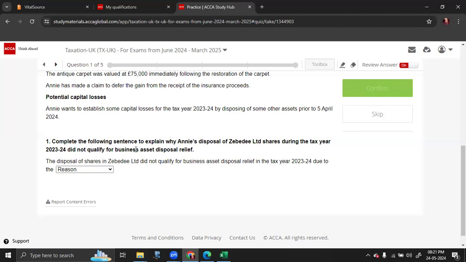Now, if it is a case of shares, it should be a personal trading company. That means you should have a minimum of 5% shareholding and voting rights, and you should be an employee of that company. And there is a qualifying period of 2 years prior to disposal. This has to happen 2 years prior to disposal as well. So if any one of the conditions is not satisfied, automatically you are not eligible for BADR relief.